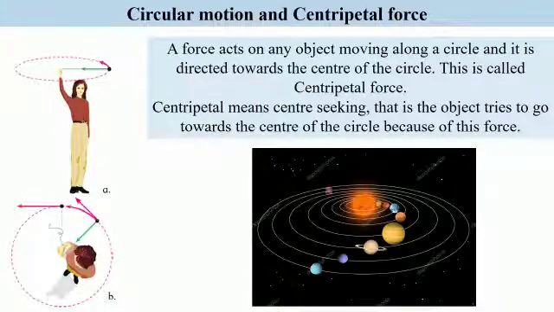Let us try to understand this with the help of our solar system. We have the Sun at the center, and the planets are revolving in their respective orbits. The Sun is extremely massive. It has a huge mass and a very, very strong gravitational force. Due to this gravitational force of the Sun, all these planets are capable of revolving in their respective orbits for so many years.